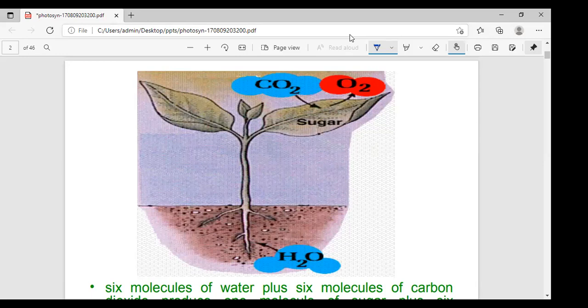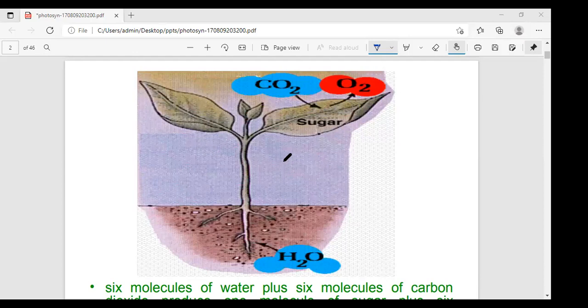Anyone to respond? Which one transports the water? Xylem or phloem? Xylem, madam. Yes, xylem only. Xylem always transports the water, and phloem transports the food material. Here the roots absorb the water and transport it to the different parts of the plant. And next, where the leaves and stem are, they absorb carbon dioxide and produce oxygen. How they produce it, I'll explain later.